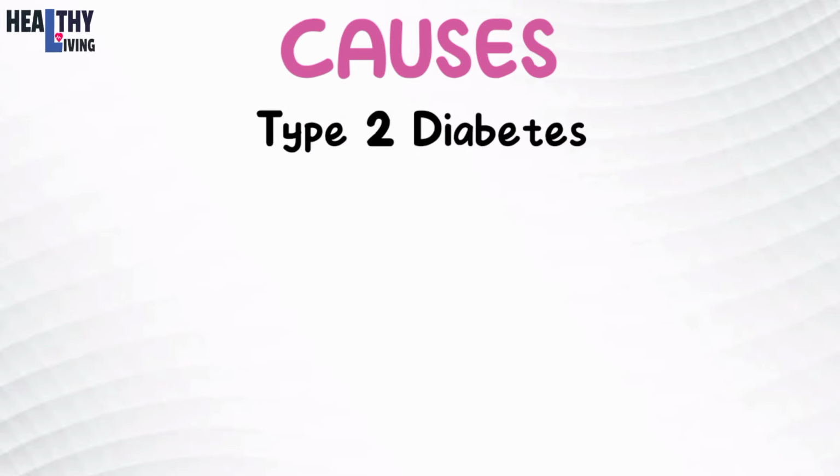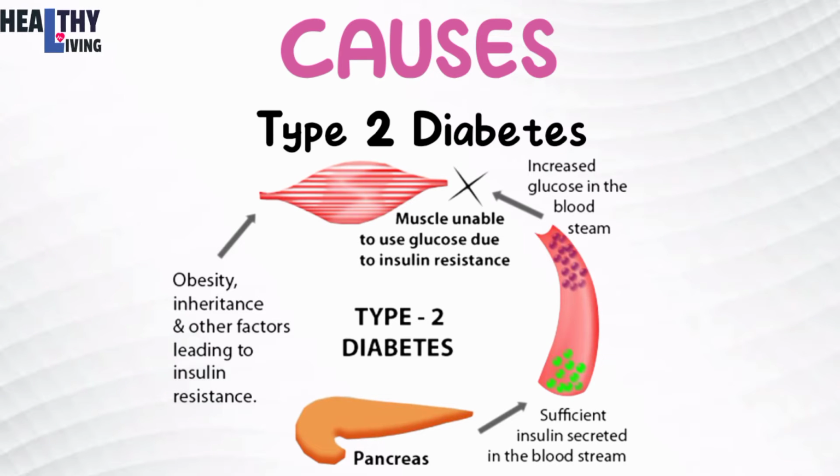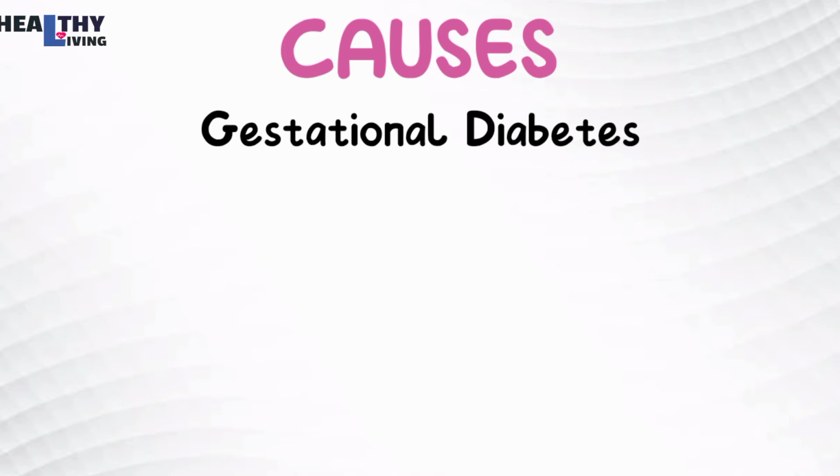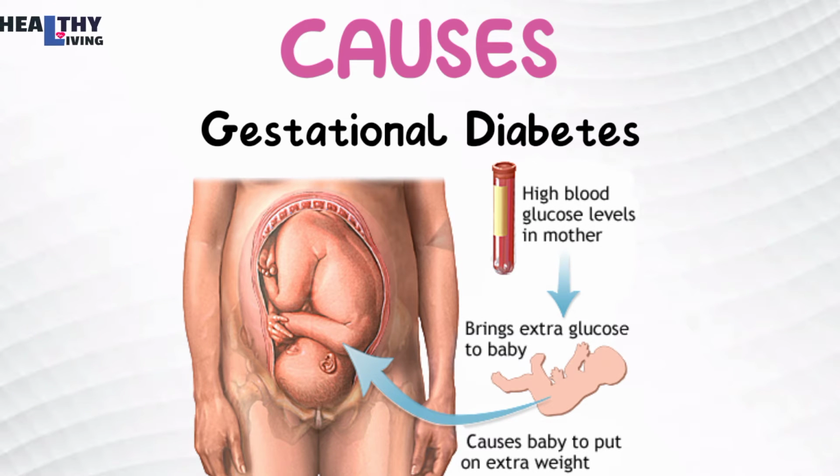Causes of type 2 diabetes. Your body's cells don't allow insulin to work as it should to let glucose into its cells. Your body's cells have become resistant to insulin. Your pancreas can't keep up and make enough insulin to overcome this resistance. Glucose levels rise in your bloodstream. Gestational diabetes. Hormones produced by the placenta during your pregnancy make your body's cells more resistant to insulin. Your pancreas can't make enough insulin to overcome this resistance. Too much glucose remains in your bloodstream.